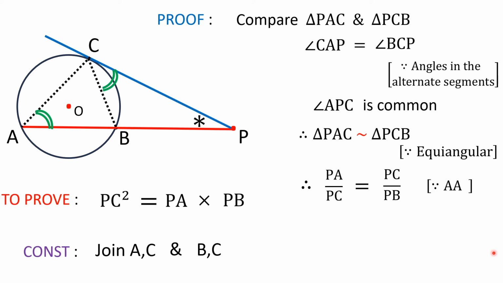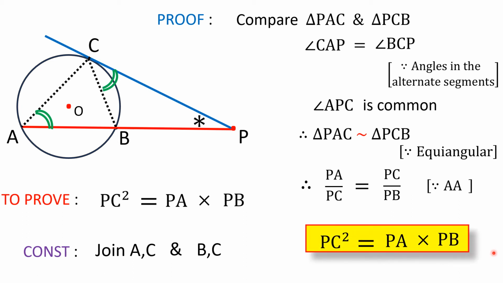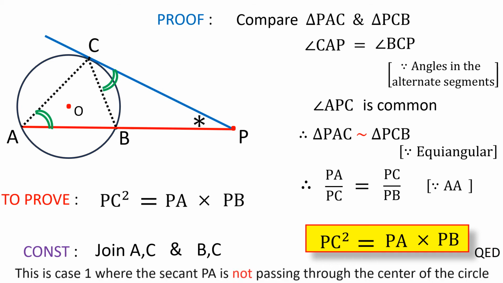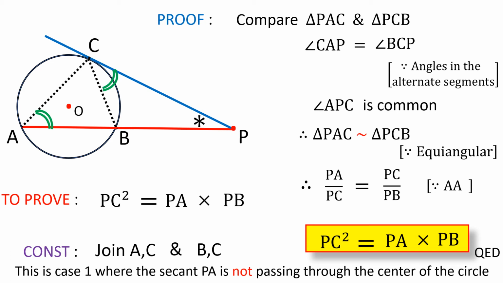PC is first and the third vertices of triangle PAC divided by first and the third vertices of triangle PCB. This is all because of the AA criterion. Now cross multiply: PC into PC is PC square, which is equal to PA times PB. So this is the result we wanted to show. Just with the help of similar triangles, AA criterion, we got this wonderful result. Hence QED, quod erat demonstrandum. So this is case number 1 where the secant PA is not passing through the center of the circle.